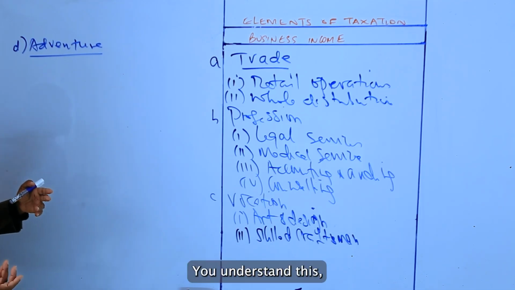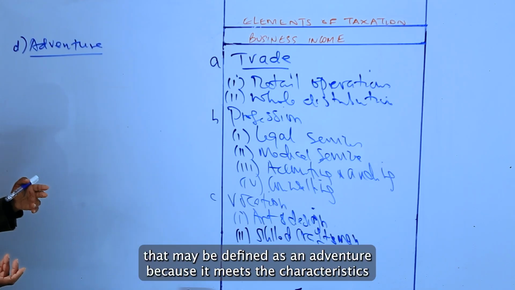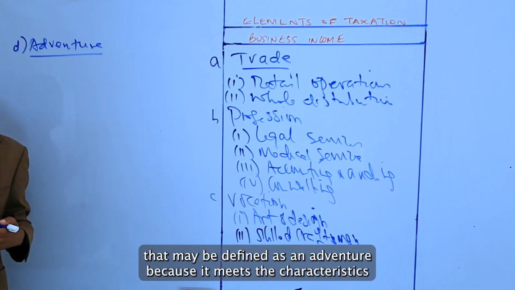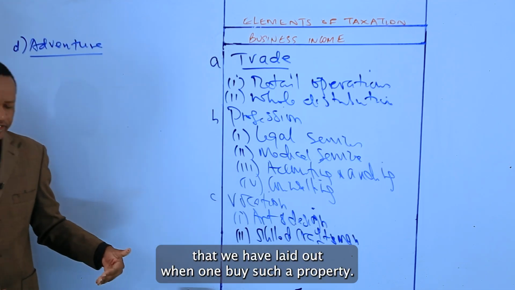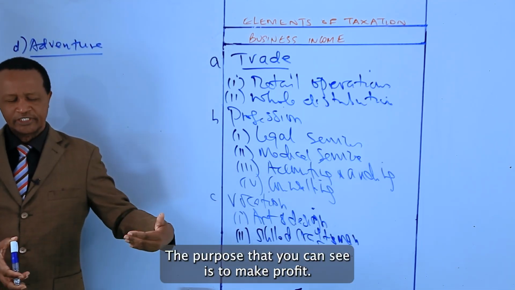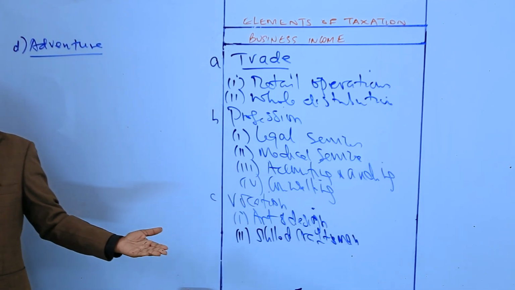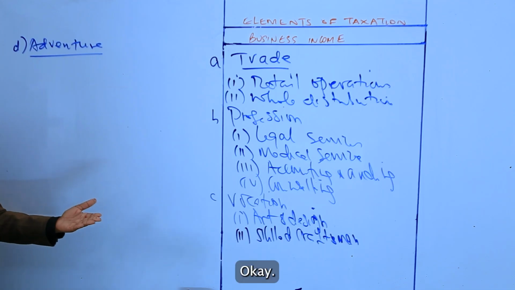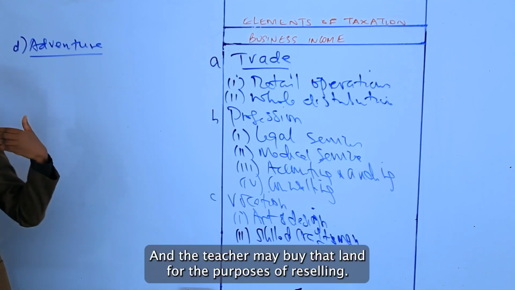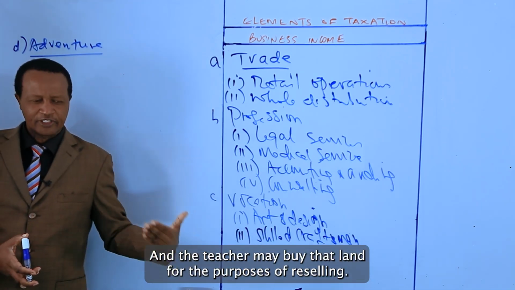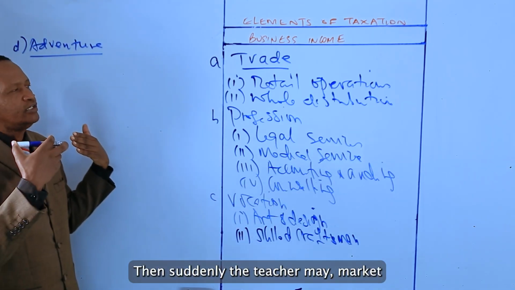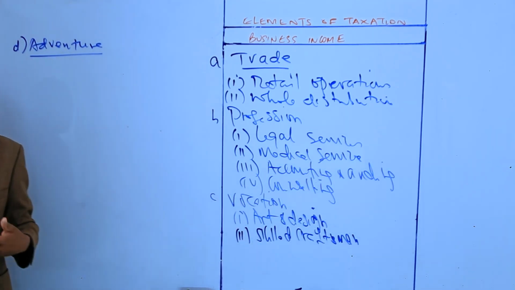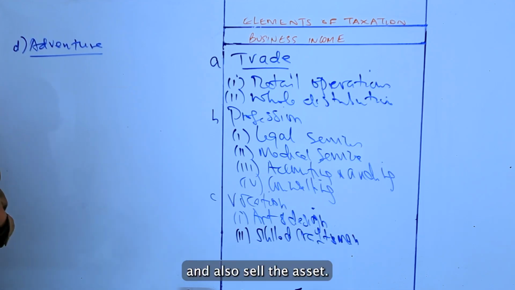You understand, candidates? That may be defined as an adventure because it meets the characteristics that we have laid out. When one buys such a property, the purpose there you can see is to make profit. And the teacher may buy that land for the purposes of reselling. Then thirdly, the teacher may market and also sell the asset.